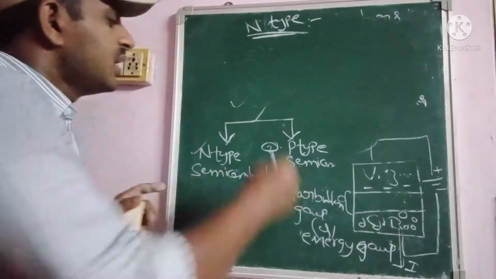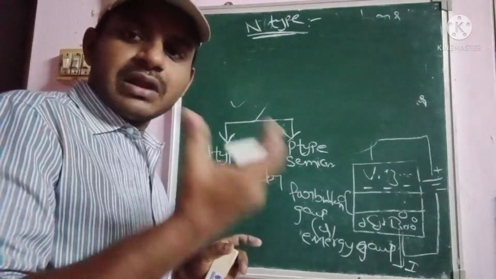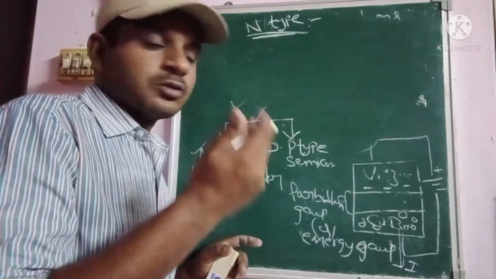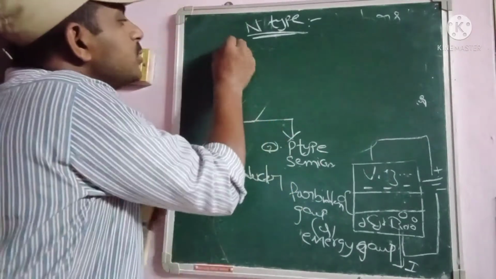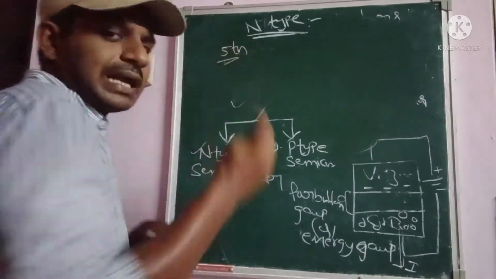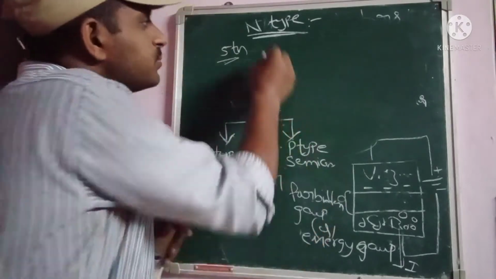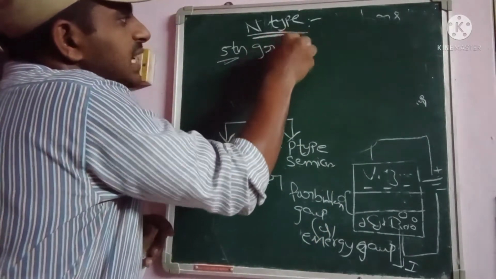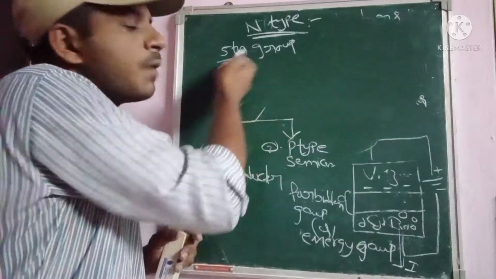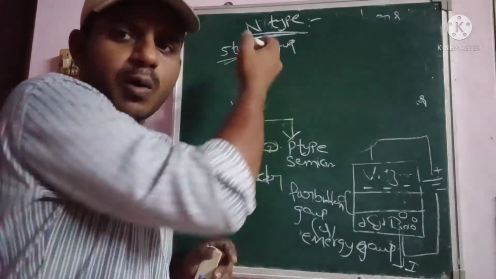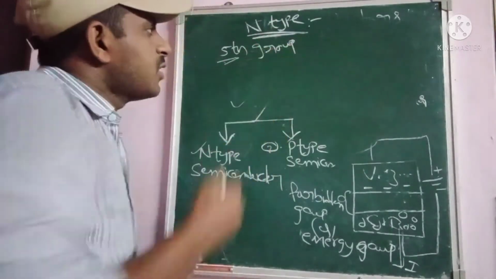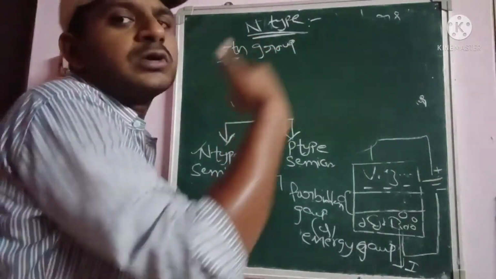Here the small pentavalent impurities. Pentavalent means fifth group elements; penta means fifth. The fifth group of elements is called pentavalent impurities. These are the doping parameters. So fifth group elements are added to the pure semiconductor.